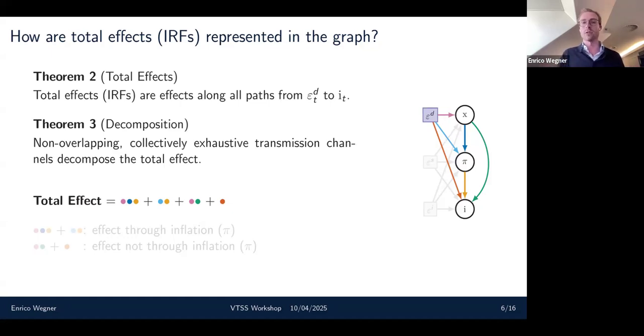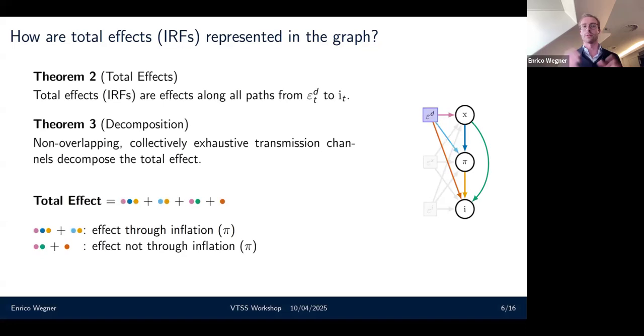So to give an example, we can trace out the total effect of the demand shock on interest rates, which makes up these 4 paths here. So the effect is just added along these ones. And then I can look at the effect through inflation, which is just the first 2 terms, and the effect not through inflation, which turns out to be the last 2 terms. Because the two sets of paths are non-overlapping, but they are collectively exhaustive, they perfectly decompose the total effect. And that's going to be the case even if I have a large dynamic system.